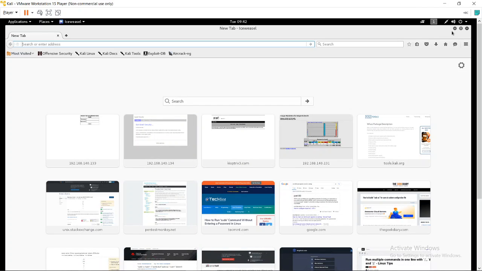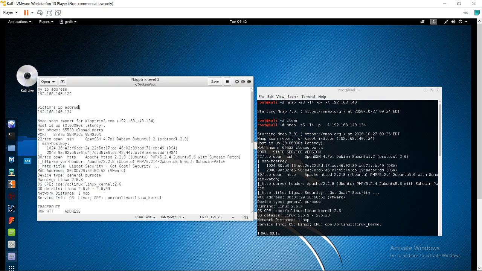Now I am going to compromise Kioptrix Level 3 using Kali Linux. I already found my IP address using ifconfig, and the victim's IP address using netdiscover. I also ran the nmap command to figure out the open ports on the victim's IP address, and found that 22 and 80 are open, and we also found the OS details.